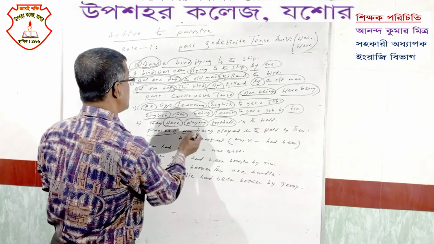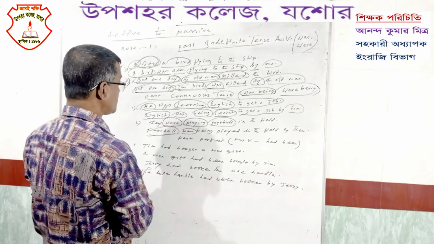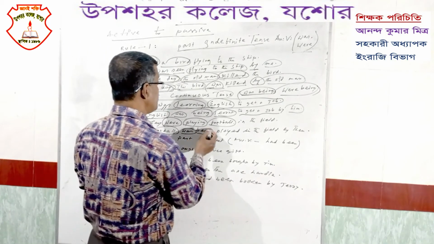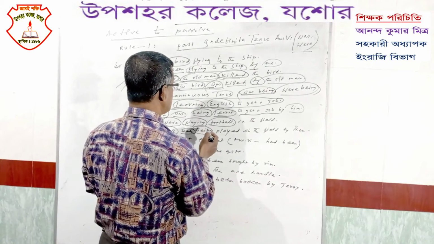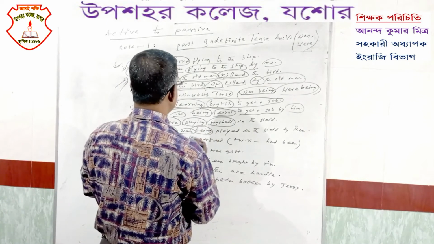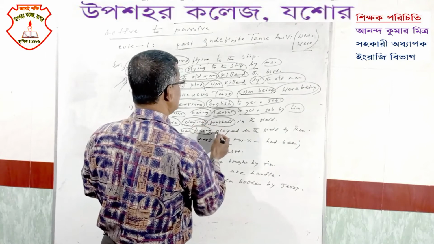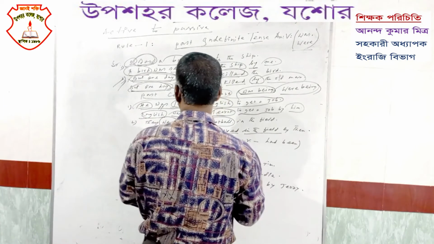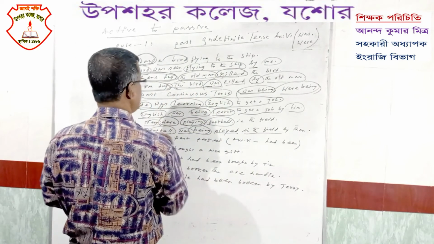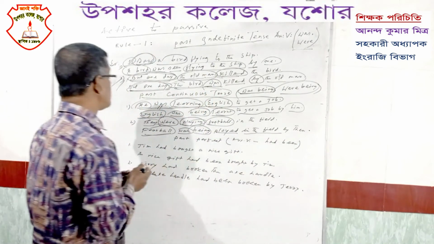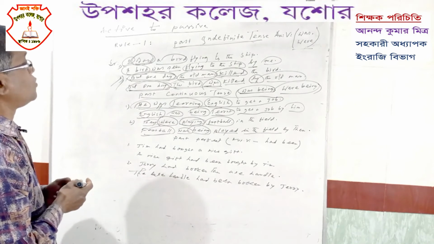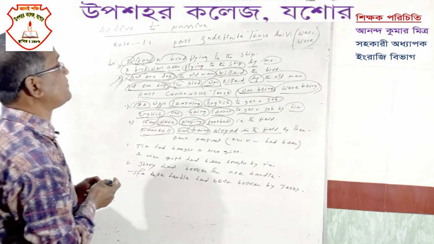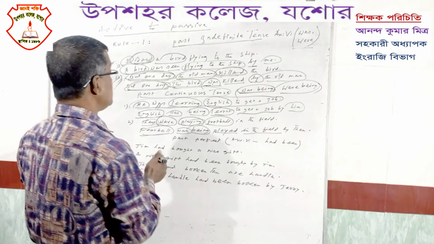Then "was", why "was"? Third person singular. Then "being", because continuous tense always takes being. Then V3 of playing, played. Then the rest of the sentence, in the field, by the objective form of they, which is them. So the answer will be: football was being played in the field by them.